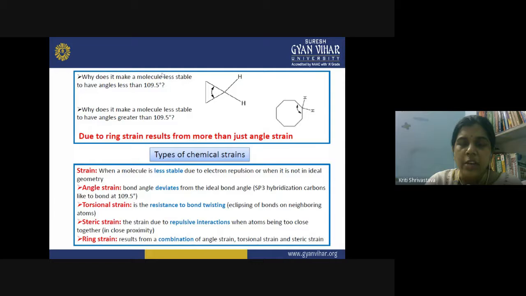But in the case of cyclopropane, what is the angle? The possible angle is 60 degrees. So the sp3 hybrid orbitals have to bend towards each other to make a triangle-like structure. So it is not possible for them to maintain their ideal bond angle, and they are going away from their natural behavior.